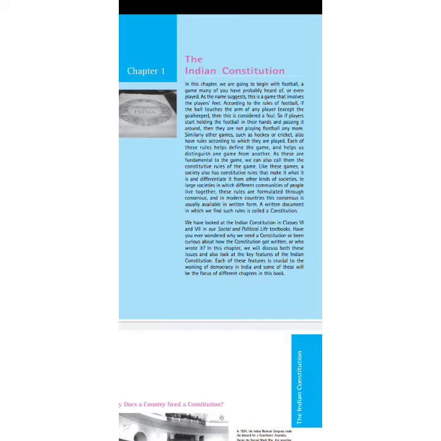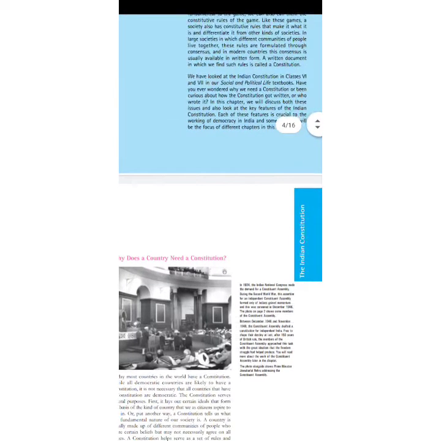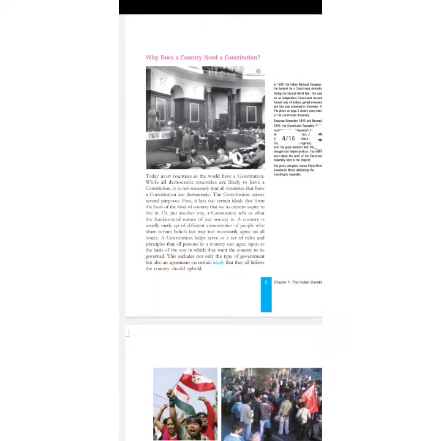It is very important. These rules are framed in the country. We can either write them down, or we can just keep them as oral rules. If we write them down, that is known as a constitution. What a constitution basically does is explain what is right and what is wrong. It helps us understand what we should do and the things that we must follow.